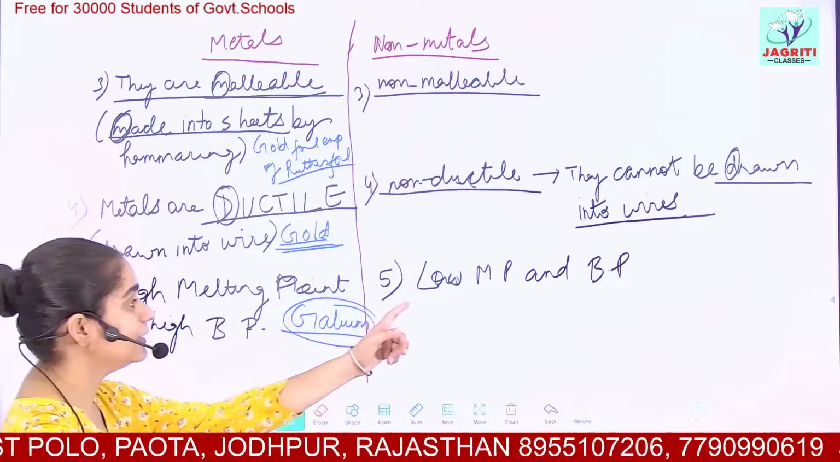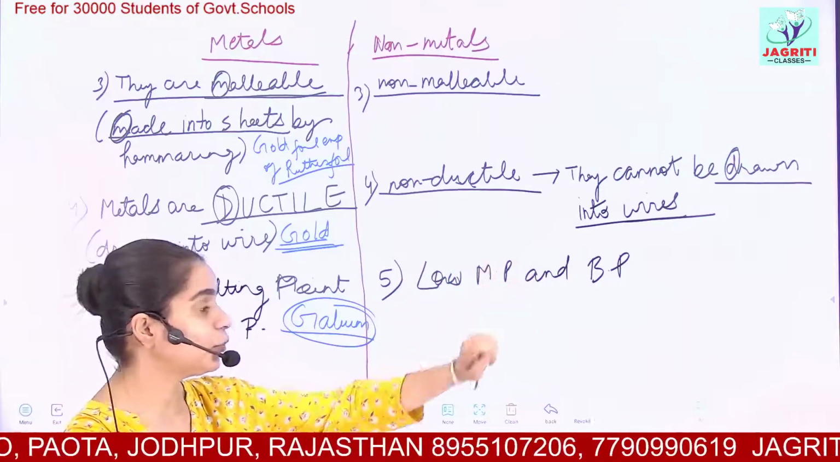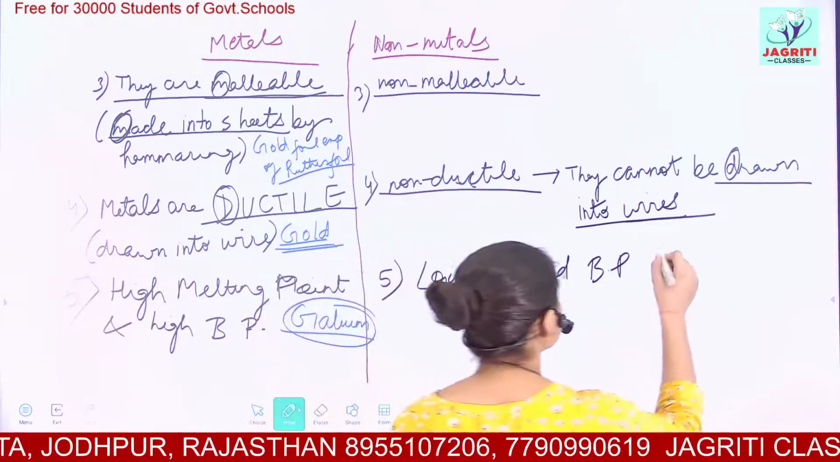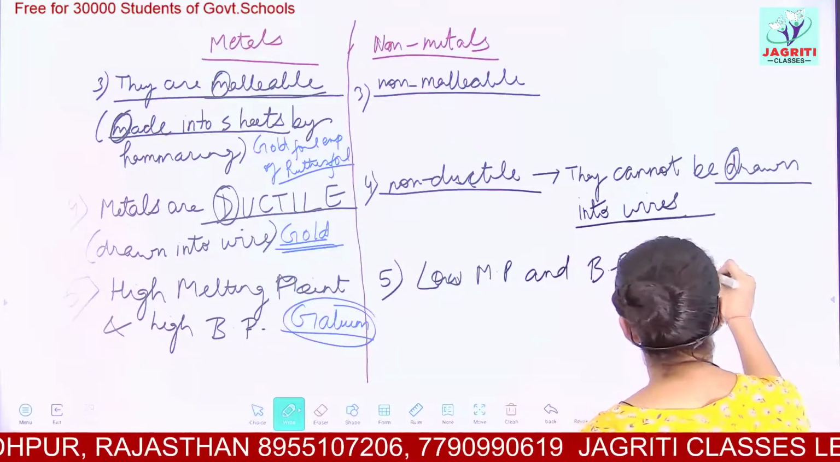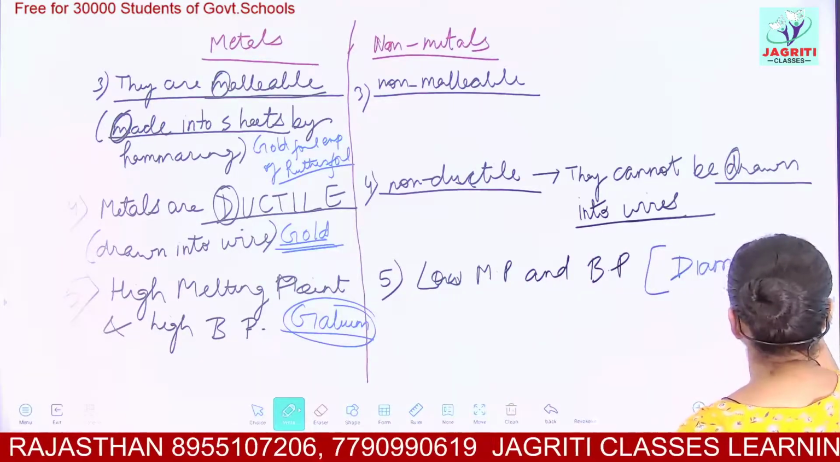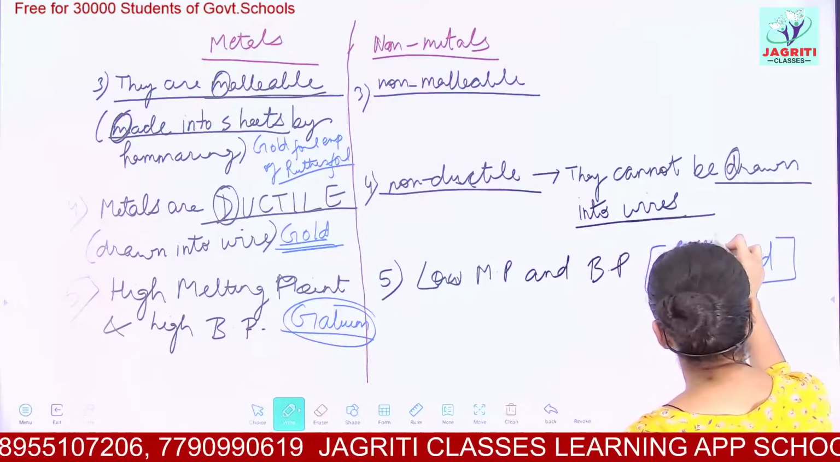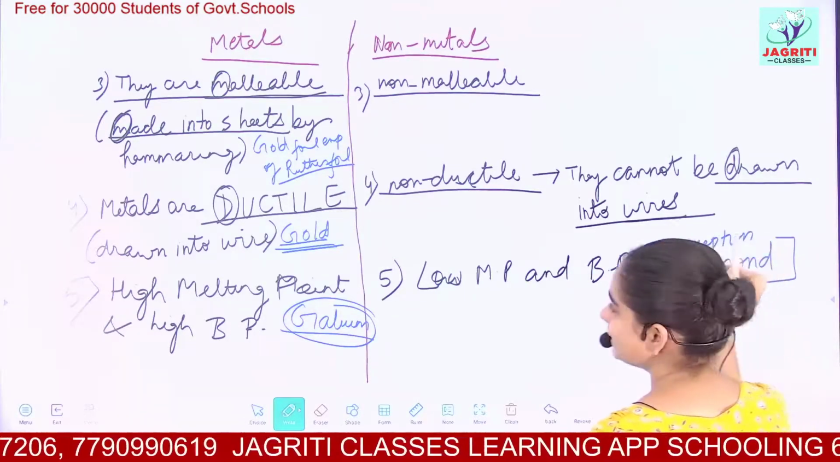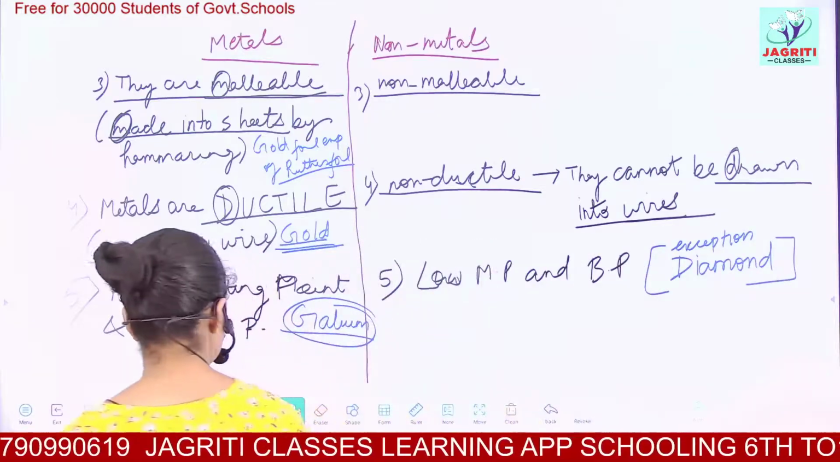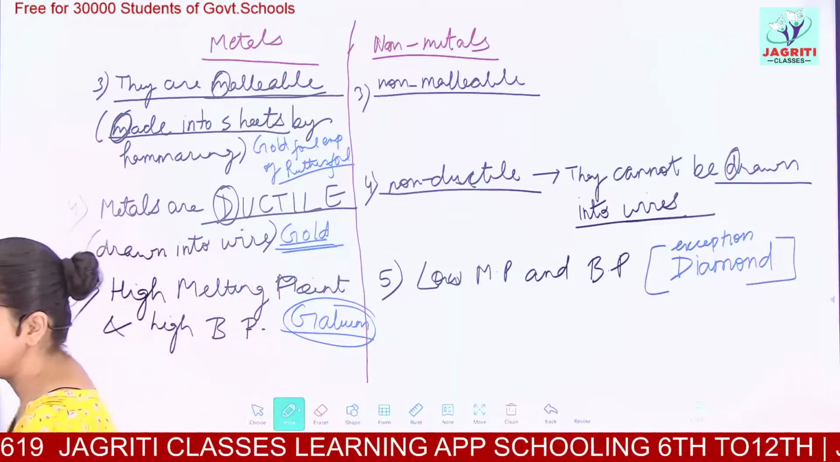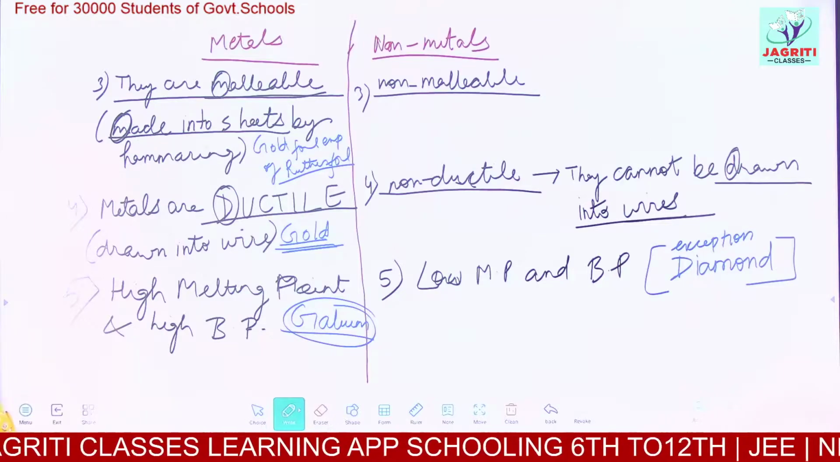And here metals, non-metals have low melting and boiling point. The exception is diamond. Diamond has a very high melting and boiling point. So this is again an exception of melting and boiling point. I hope you understood all these points. Then we have that.